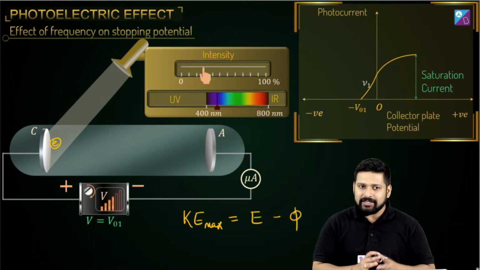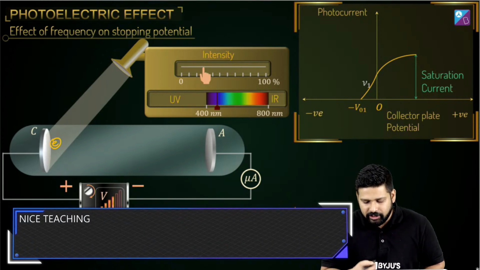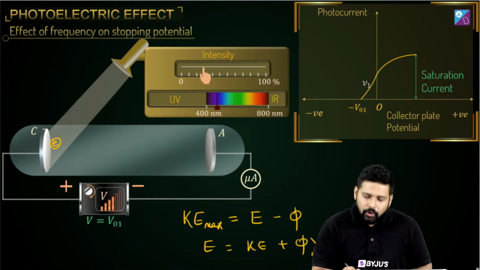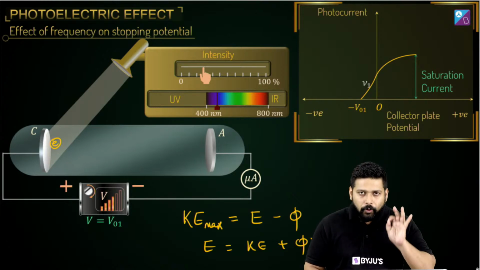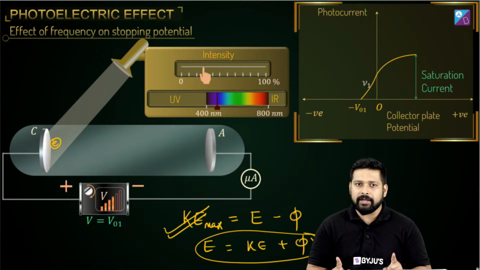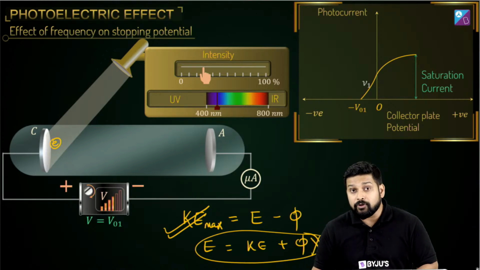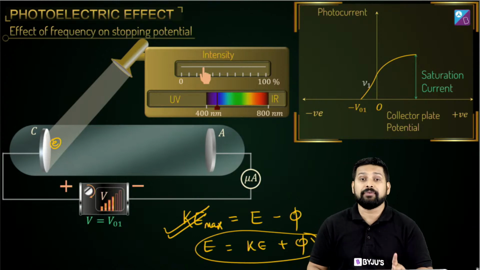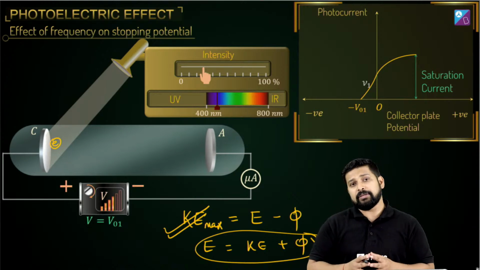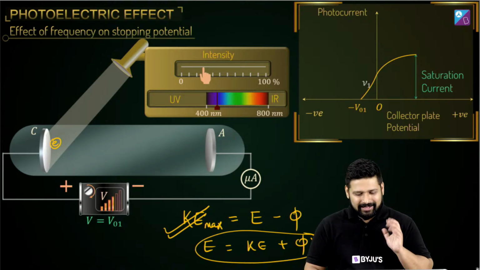If you rearrange this and write that total energy incident is equal to kinetic energy plus work function, well, this is a wrong approach. Do not fall for this trap. The formula is valid only and only for maximum kinetic energy. You are going to get all these electrons having different values of energy, but this formula specifically is valid only for the maximum kinetic energy. And when is the kinetic energy maximum? When nothing is wasted. As simple as that.